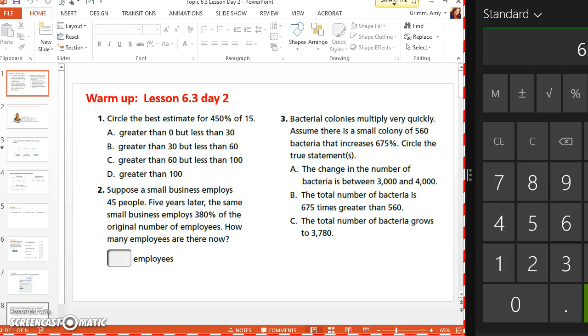Circle the best estimate for 450% of 15. So what did we say with every 100%? Like if I said, what is 100% of 15? Tell me. 15. 200% of 15. 30. So 300% of 15. 45. 400% of 15. 60.